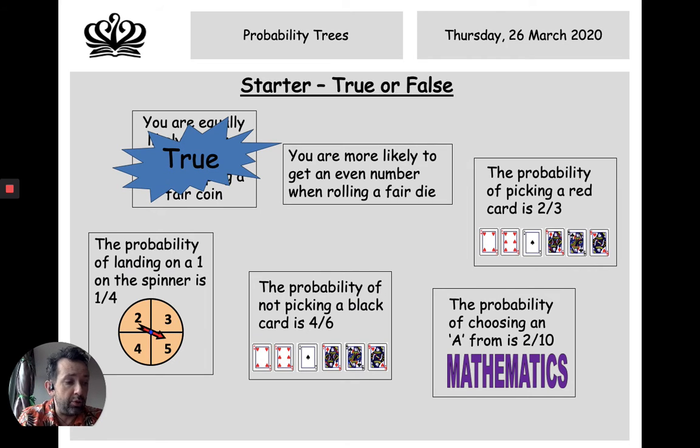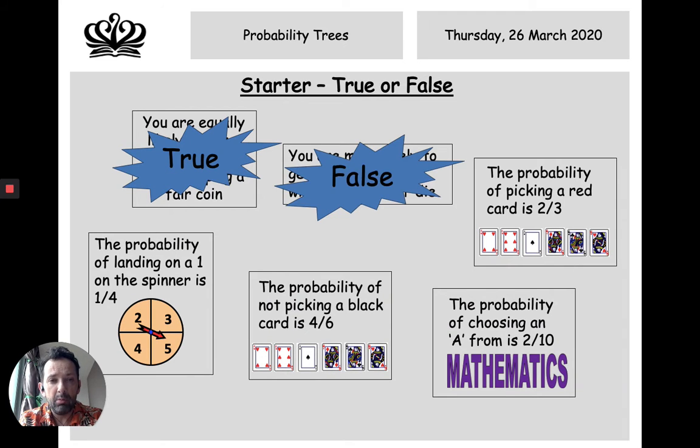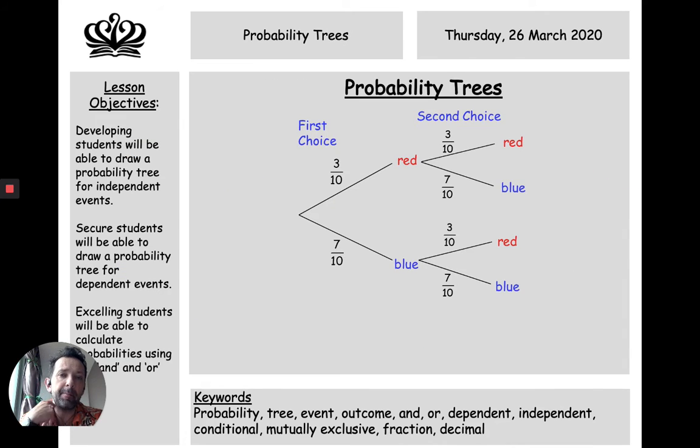Now, for choosing an even number, if you roll a fair die, there's 6 different ways you can roll it: 1, 2, 3, 4, 5, 6. That also means there are 3 even numbers and 3 odd numbers. Now, are you more likely to get an even number? No, it's a 50-50 chance. You're still going to have a 0.5 probability, or 1 out of 2, or 3 out of 6. We might come back to these a little bit later.